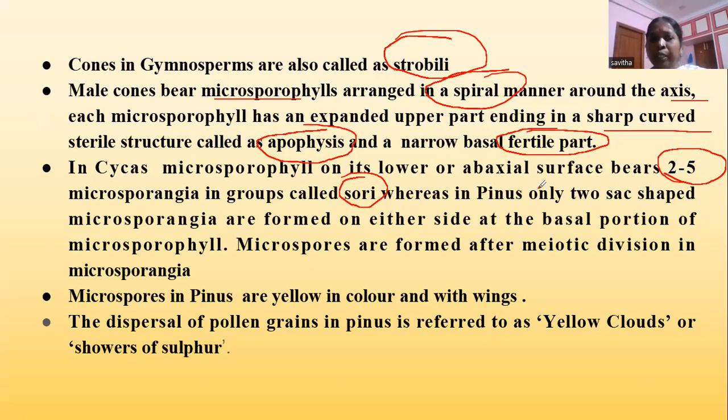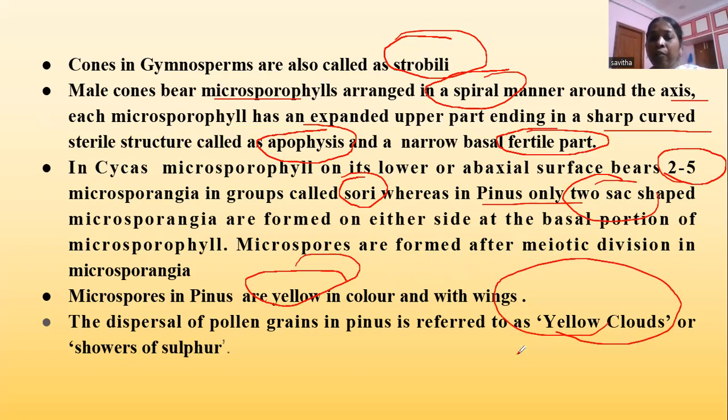Whereas in Pinus, only 2 microsporangia are formed on either side of the basal part of the microsporophyll, which appear as sac-like structures. The microspores in Pinus are yellow in color and have wings, which help in the dispersal process.